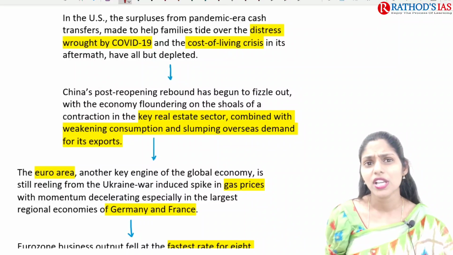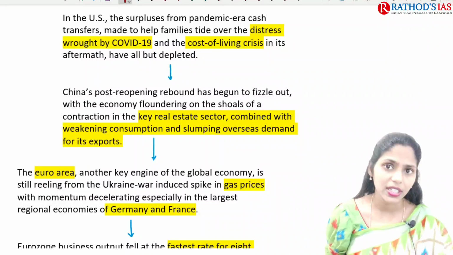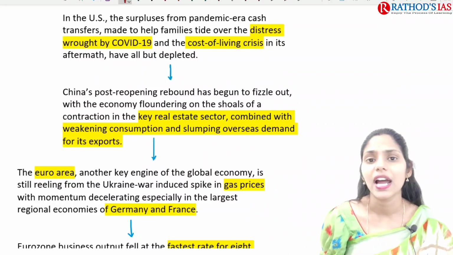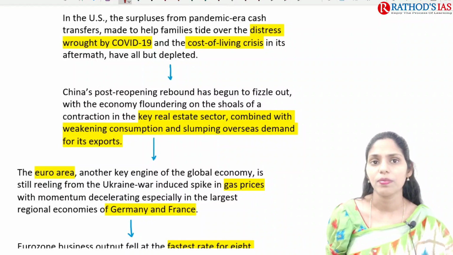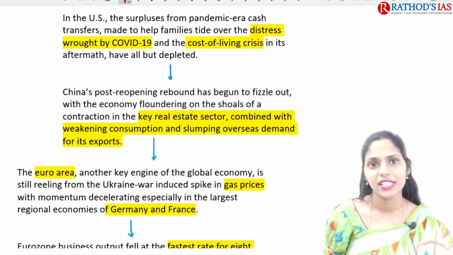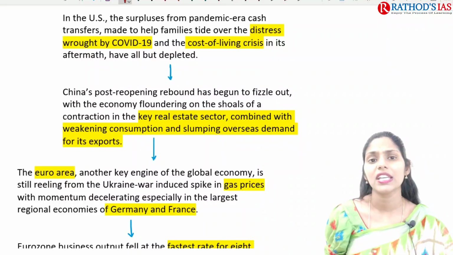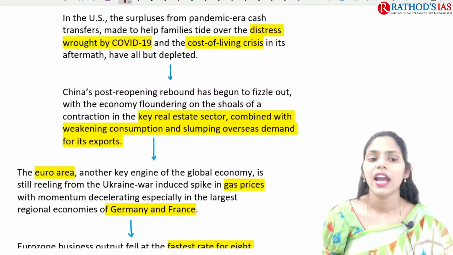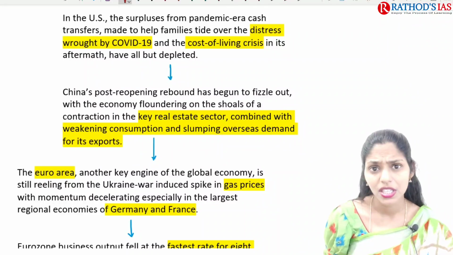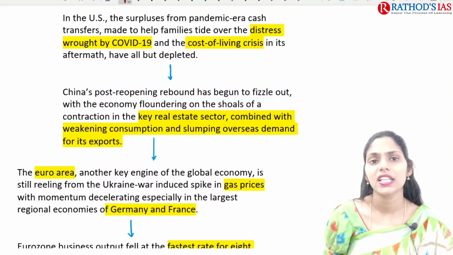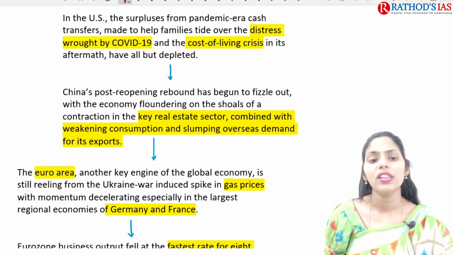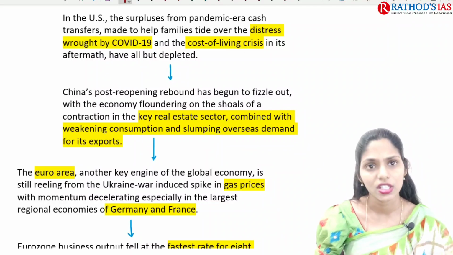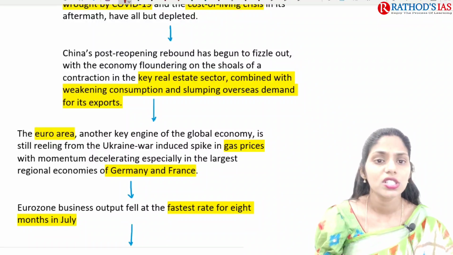And if you're talking about China, two to three days back we discussed an article that China is facing an economic crisis. So what are the reasons? Losses in the key real estate sector, weakening consumption in China, and decreasing overseas demand for exports. Because of all these things, we can see China is also facing an economic slowdown.